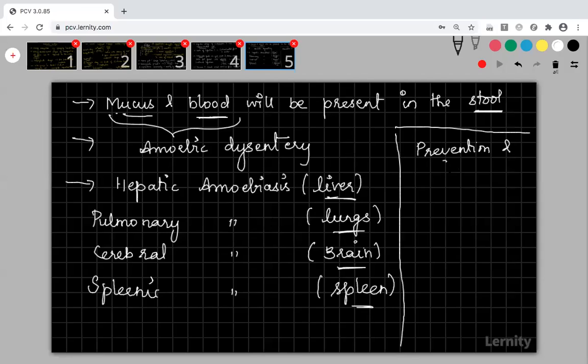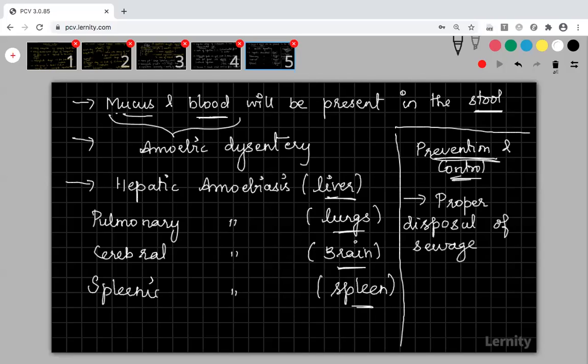The prevention and control methods for amoebiasis. As the amoebiasis infection occurs through contaminated food and water, the best thing is to dispose of the sewage properly. There should be proper disposal of sewage. There should not be open dustbins or open disposal of sewage.